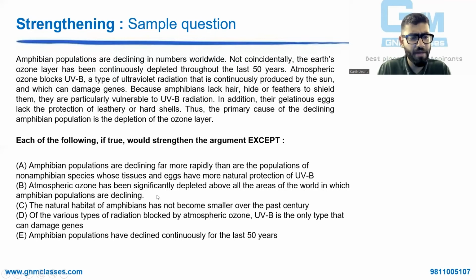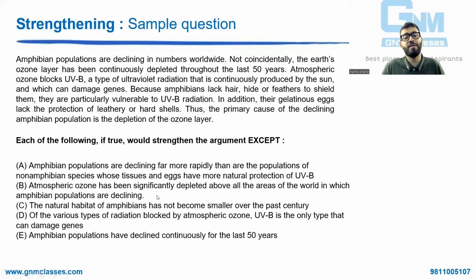Let's look at option A. Amphibian populations are declining far more rapidly than are the populations of non-amphibian species whose tissues and eggs have more natural protection of UVB. This is perfectly strengthening. कि जो populations को फर्क पड़ता है UVB से वही decline हो रही है, बाकी population decline नहीं हो रही. A option tells you that if there are other reasons जिसकी वजह से amphibian population decline हो रही है, then non-amphibian population भी decline होनी चाहिए, right? Maybe the environment is not good. सारे लोग इफेक्ट हो, बट सिर्फ UVB से ही इफेक्ट हो रहा है. A is strengthening that.